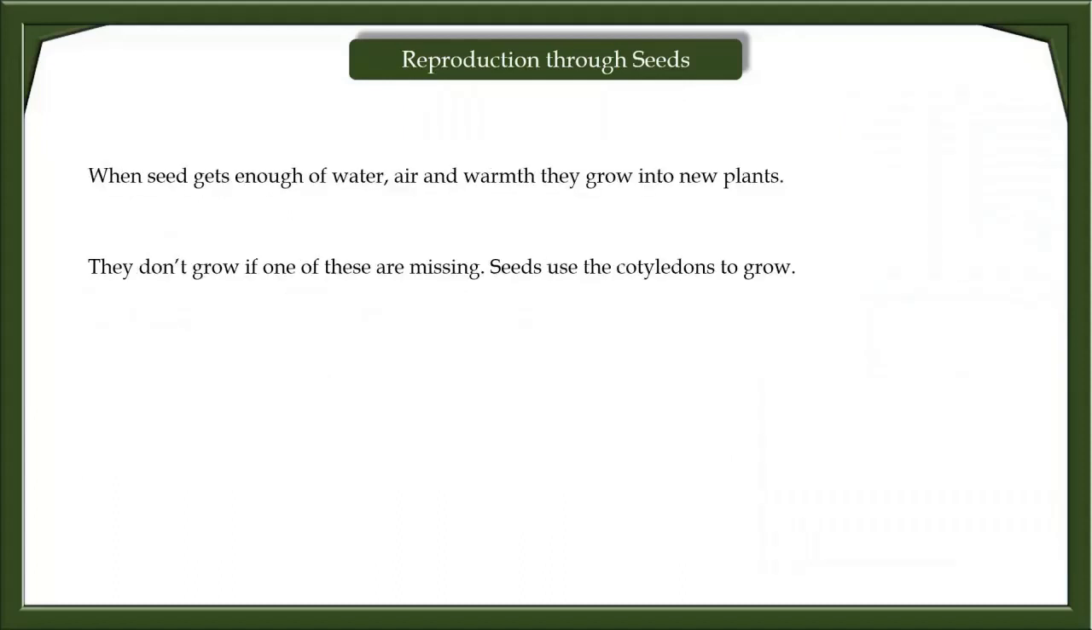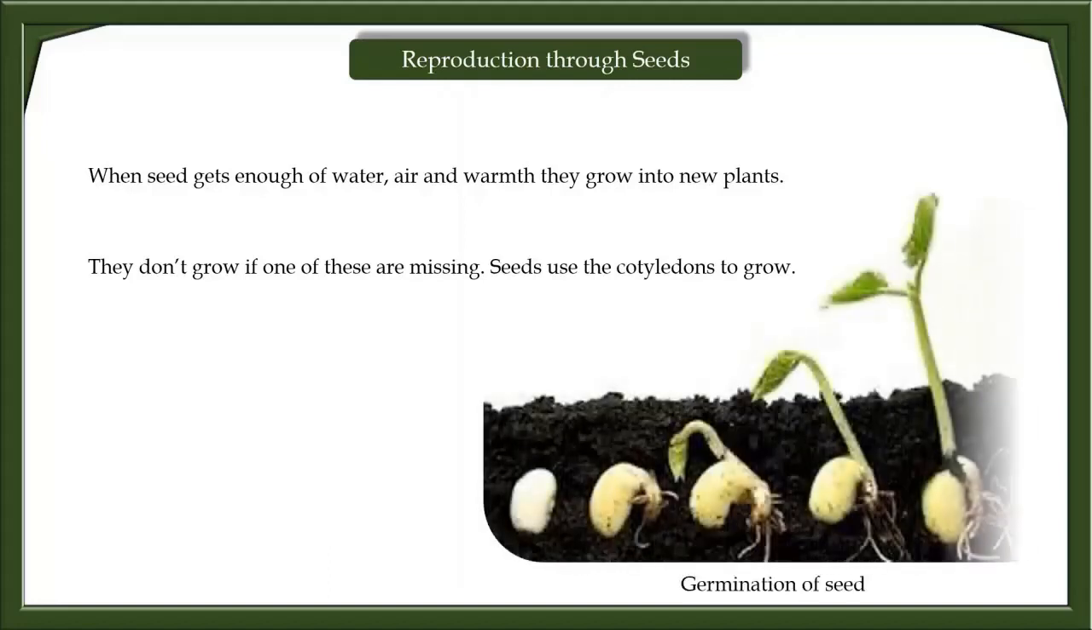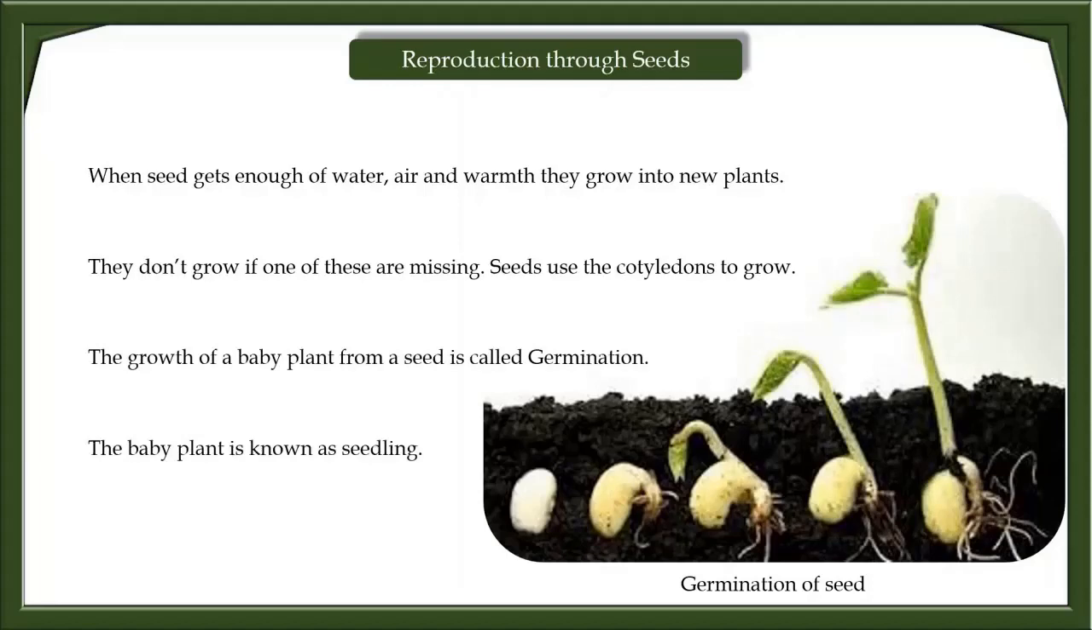When seeds get enough water, air, and warmth, they grow into new plants. They don't grow if one of these is missing. Seeds use the cotyledons to grow. The growth of a baby plant from a seed is called germination. The baby plant is known as a seedling.